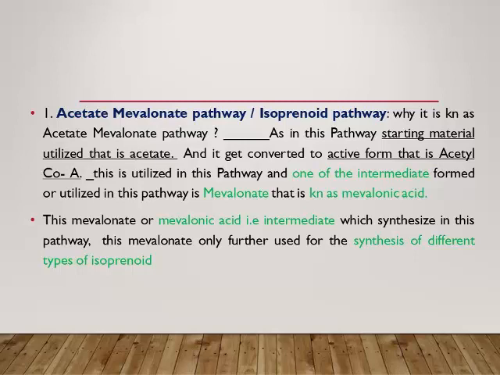As we see, in this pathway the starting material utilized is acetate, and further it gets converted to the active form, acetyl coenzyme A. This is utilized in this pathway, and one of the intermediates formed in this pathway is mevalonate, also known as mevalonic acid. This mevalonate is one of the intermediates synthesized in this pathway, and it is further utilized for the synthesis of different types of isoprenoids.